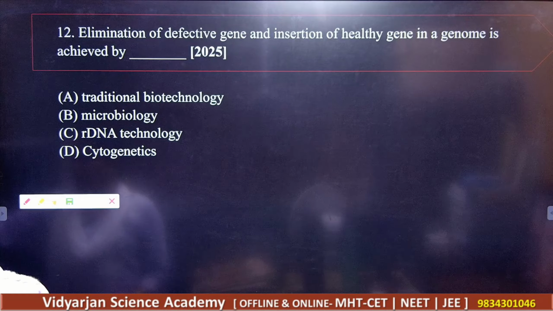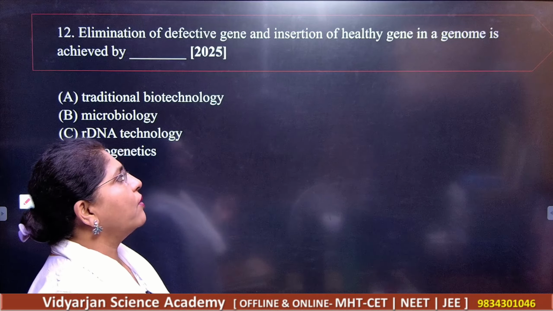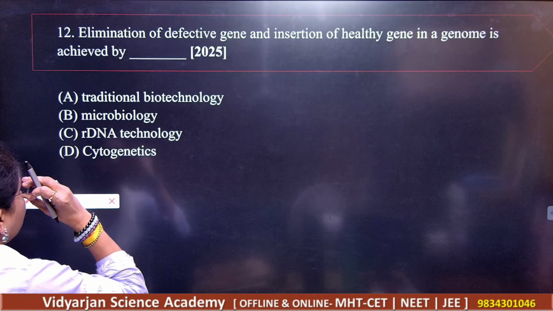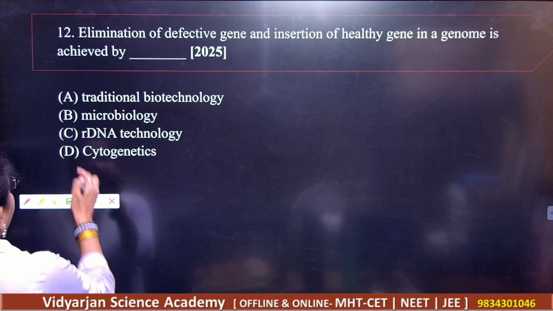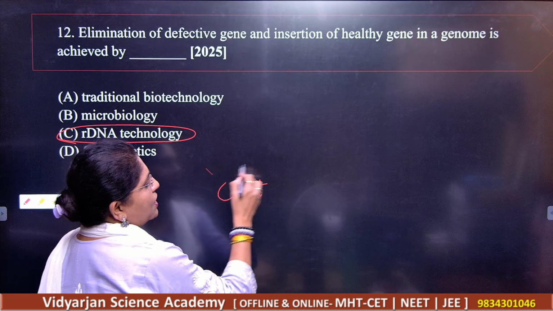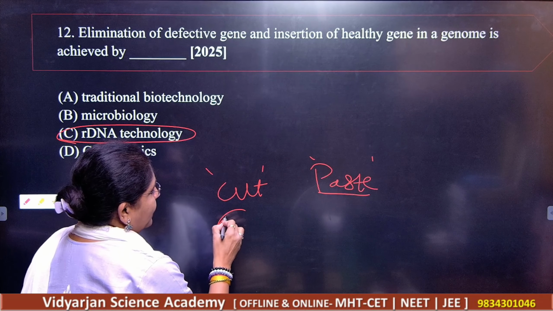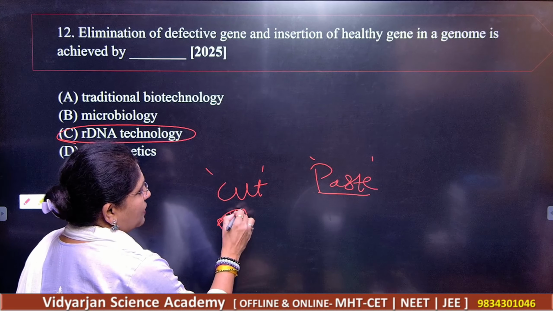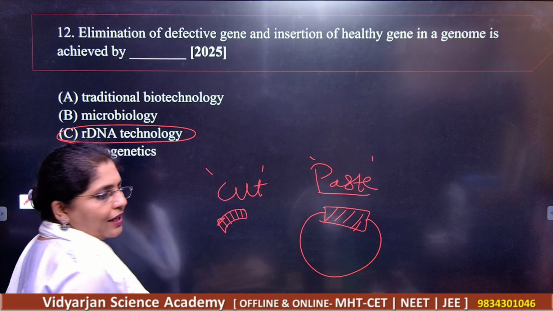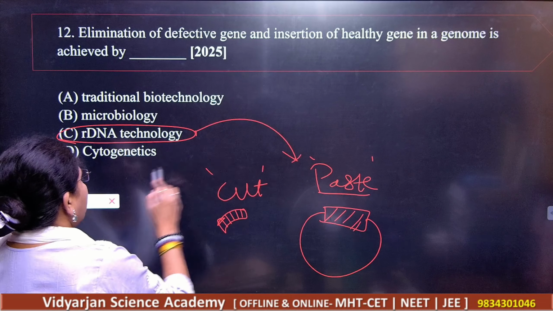Next, question number 12. Elimination of the defective gene and insertion of a healthy gene into a genome is achieved by dash. Of course, we are using recombinant DNA technology. You know, cut one gene and paste it. Got it? Cut, paste. You are cutting this gene, and you are going to put it into the vector. So this is going to be very unique here in recombinant DNA technology.